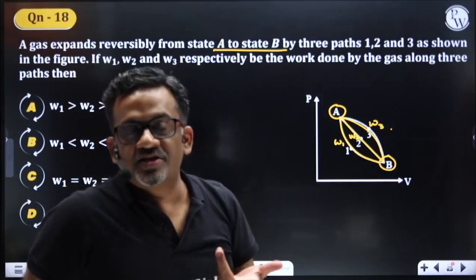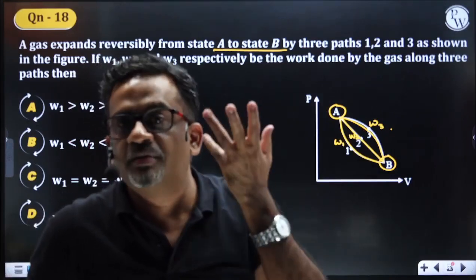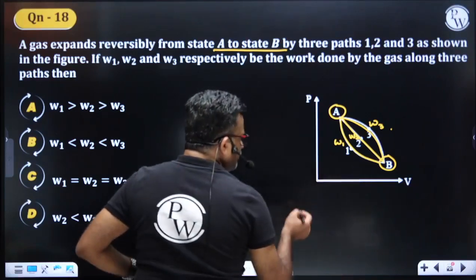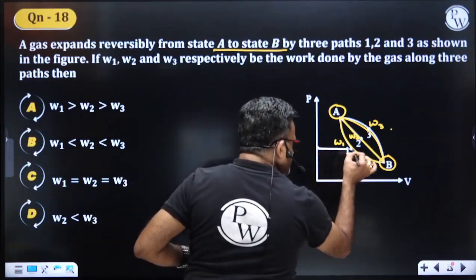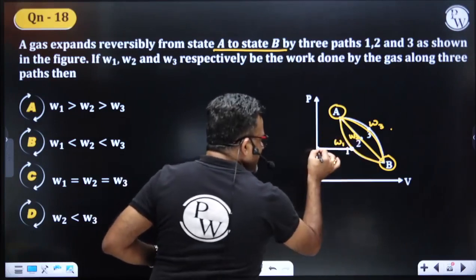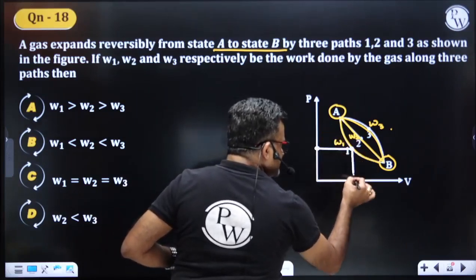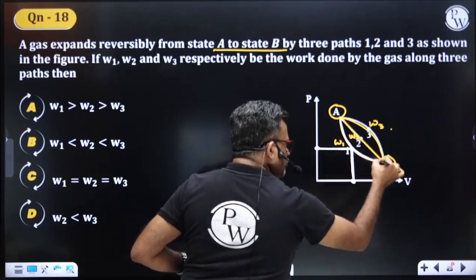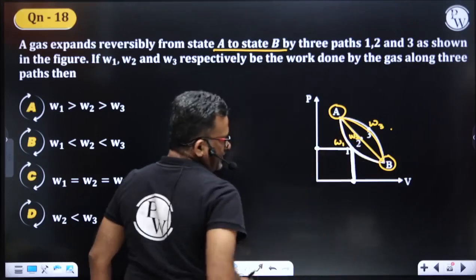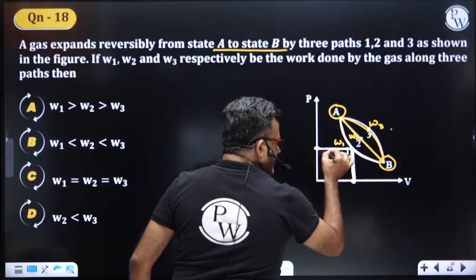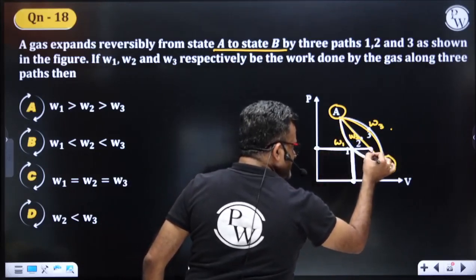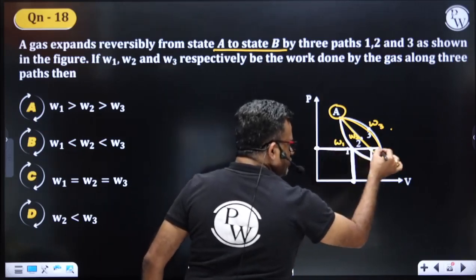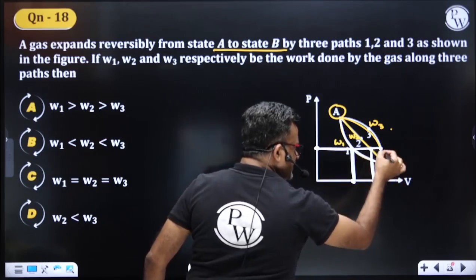Work of expansion is nothing but pressure volume work, which is nothing but the product of pressure and volume. For the first one, if you consider at this particular point this as the pressure and this as the volume, this area under this curve would give you pressure volume work. If you consider from the same particular point, this would give you pressure volume work for the second path, and this would give you pressure volume work for the third path.